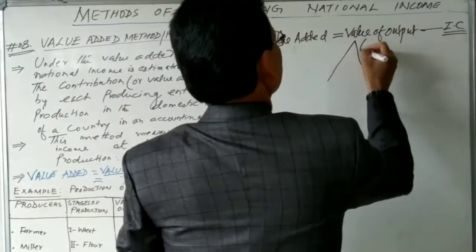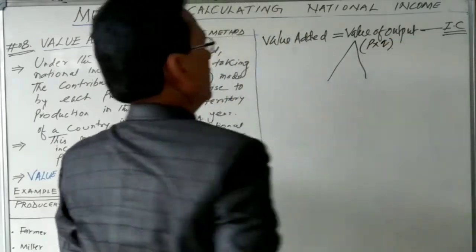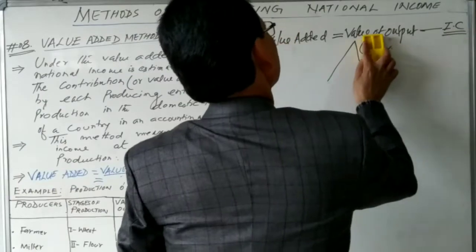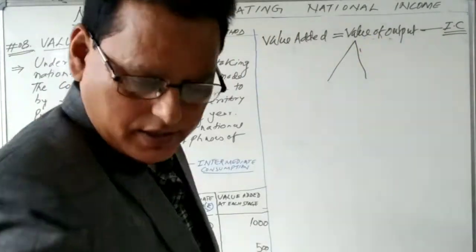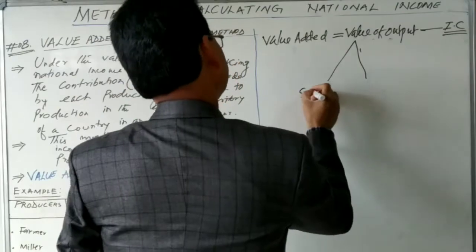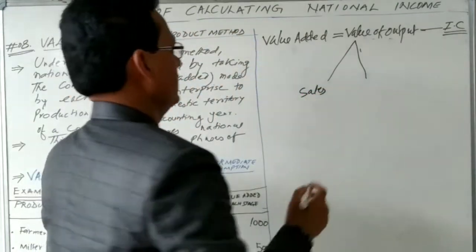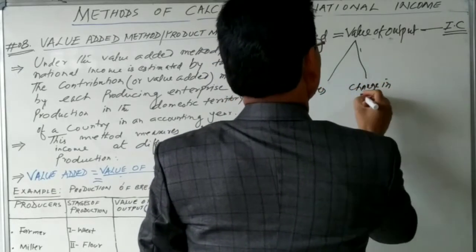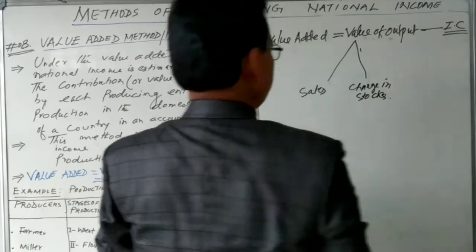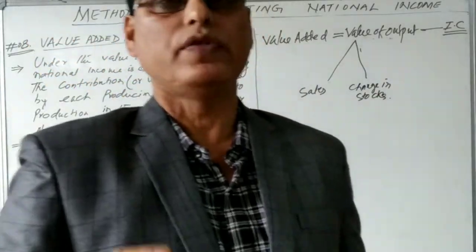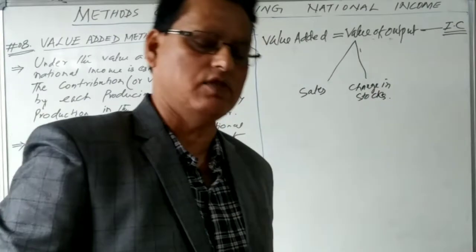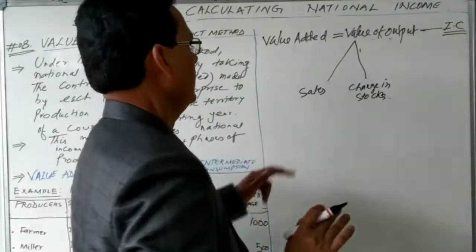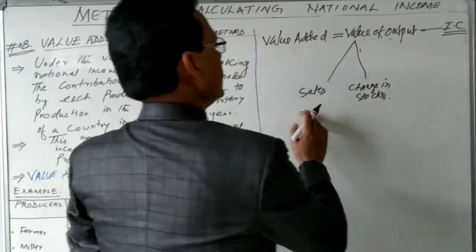I told you value of output is equal to P into Q, price multiplied by quantity, or this is equal to the sales. So value of output we can write as sales and the change in stock. National income is estimated for an accounting year, so it counts the value of sales as well as the value of unsold stocks. That is why value of output is equal to sales and change in stock.